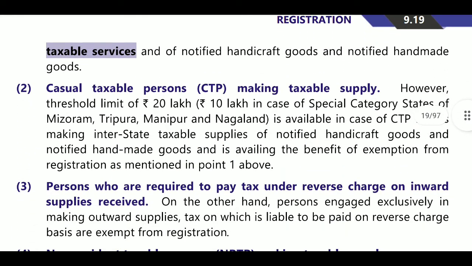Next, casual taxable person. Here casual taxable persons are also the same, sir. Who is a casual taxable person? However, the threshold limit of 20 lakhs or 10 lakhs in case of special category is available in case of CTP who is making interstate taxable supplies of notified handicapped goods. If he is making handicapped goods, then the person requires registration only after the turnover limit is crossed. In other cases, a casual taxable person gets registration even if his turnover is 10 rupees.